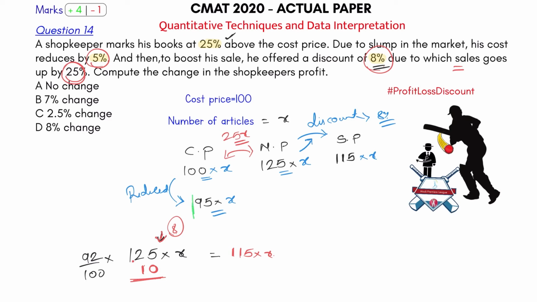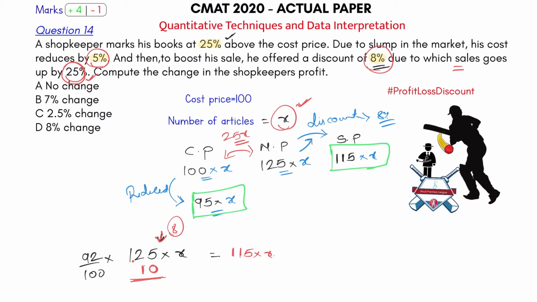I'll put it in green. And the new selling price is this now. Okay, but there is one more thing that has happened. Earlier, the number of articles that were sold were X. Now, the sales has increased by 25%. So now I'll be selling what?